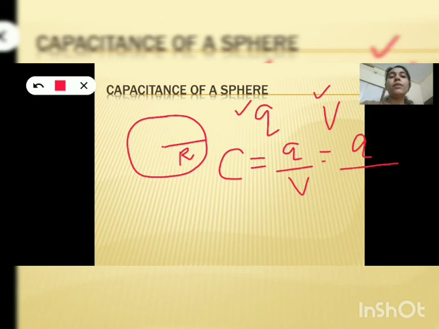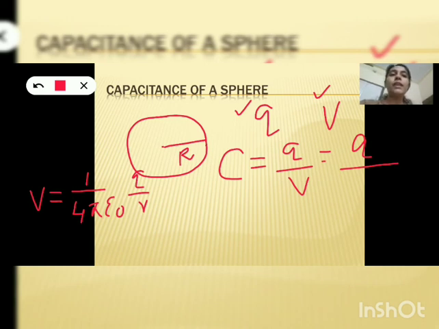In this chapter itself, in the beginning, we had studied the expression for potential. What is the expression for potential? Potential V is equal to 1 by 4 pi epsilon naught into Q by R. In this case, we are supposed to find out the potential on the surface of the sphere.